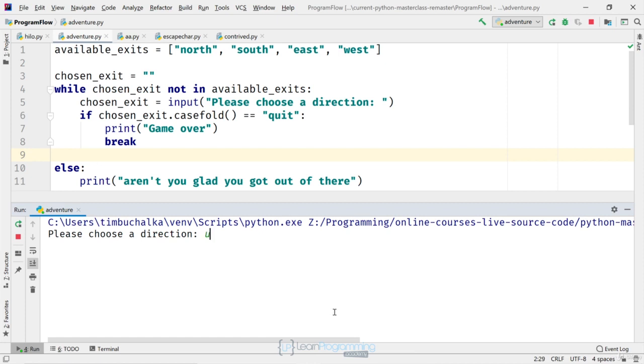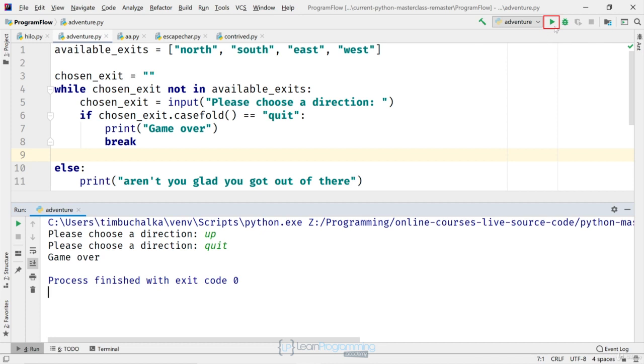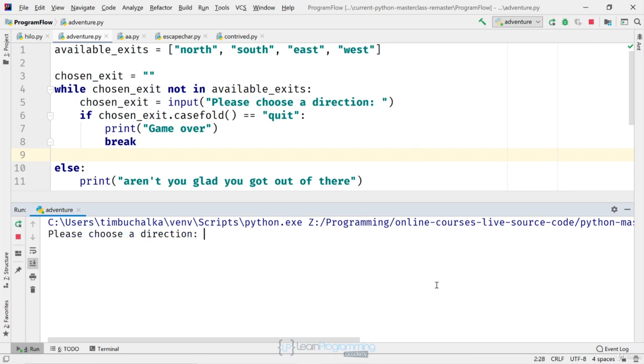Let's start off by entering up, and the loop goes around again. If we enter quit at this point, we break out of the loop, and you can see we've got the message game over, but not the message on line 11. We should also test what happens when the loop terminates normally, so let's run the program again, and this time we're going to enter a direction. I'm going to enter east. And now you can see we've got the message, aren't you glad you got out of there, showing, which is correct.